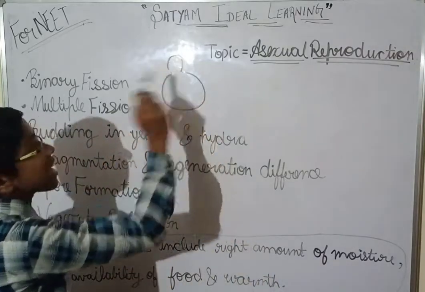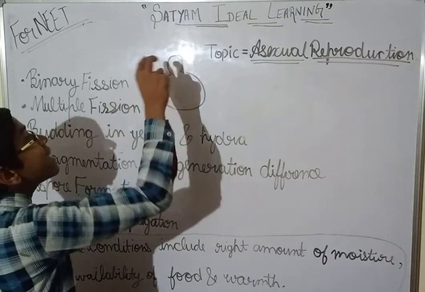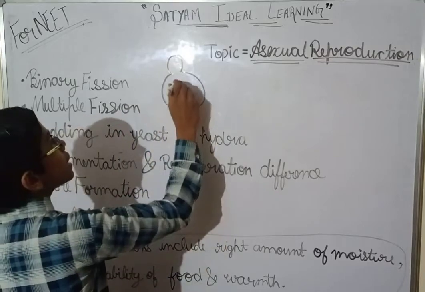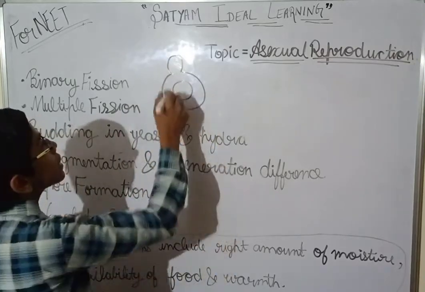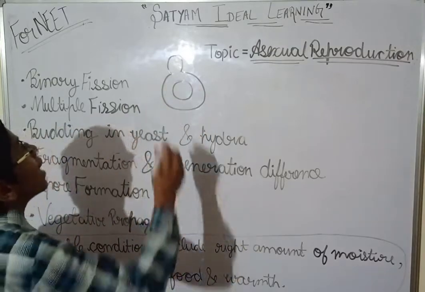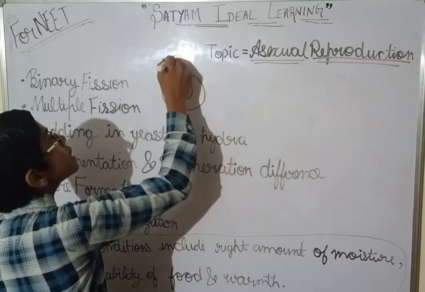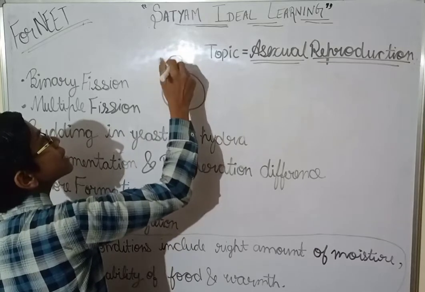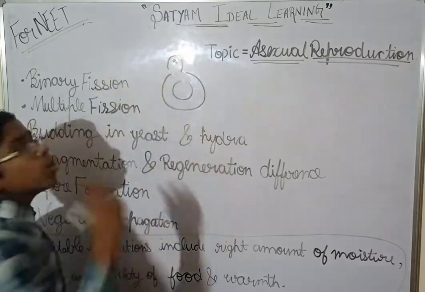And in that outgrowth, see, this is the nucleus. Now, the nucleus will divide into two, and one nucleus will go into the smaller cell. This is one smaller cell.